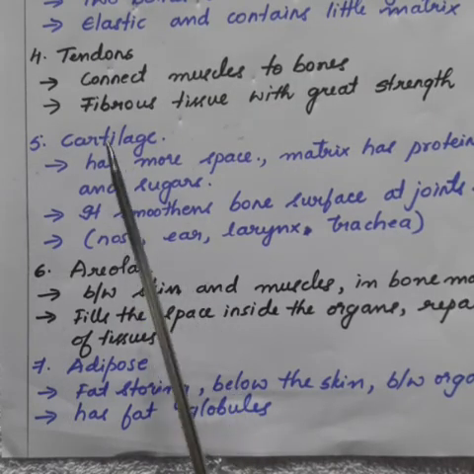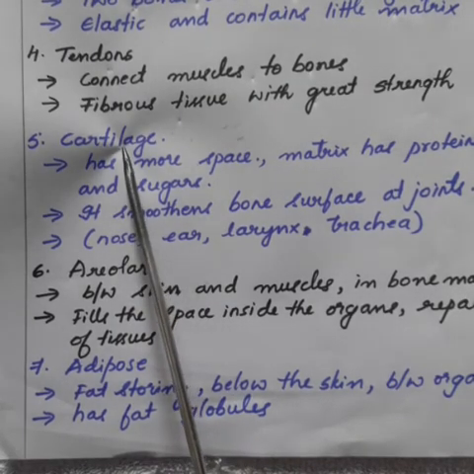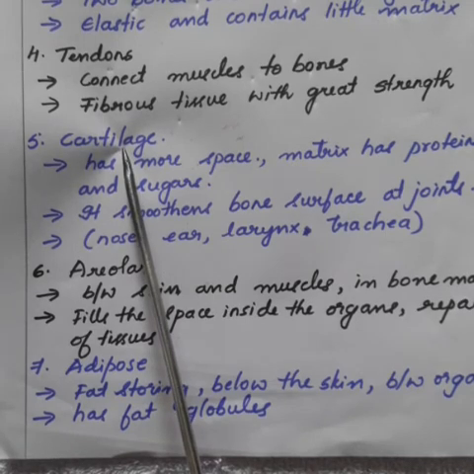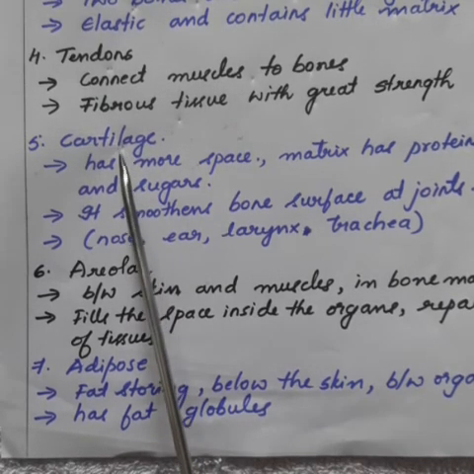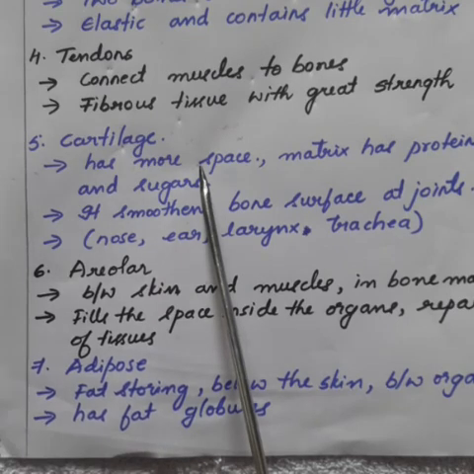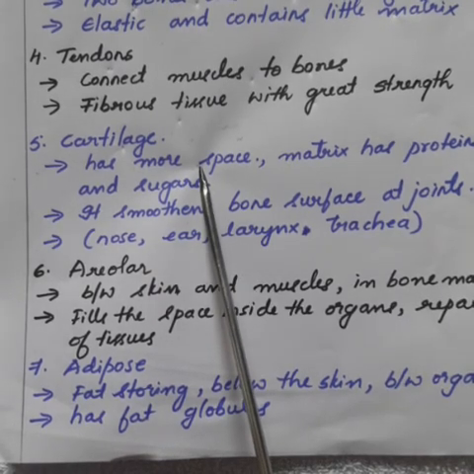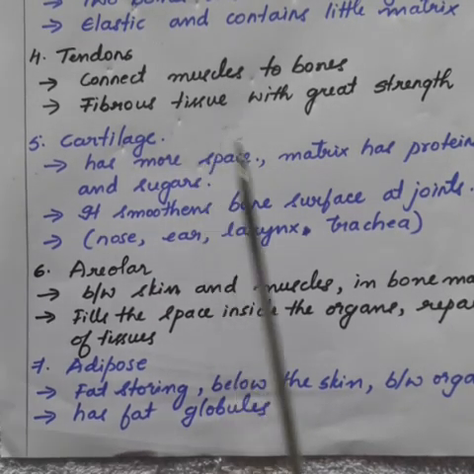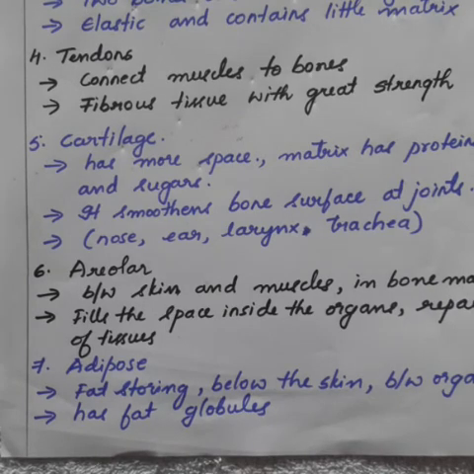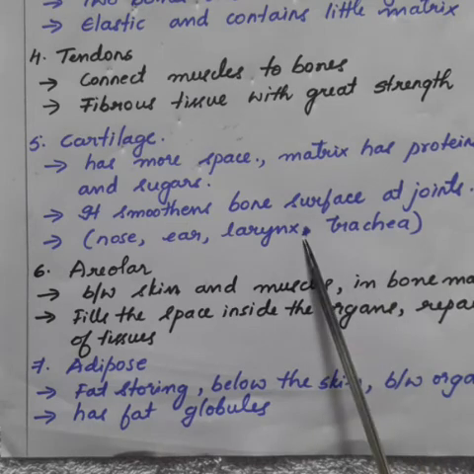Another type of connective tissue is cartilage. It has widely spaced cells. That means it has got more space between the cells. The solid matrix is composed of proteins and sugars. Cartilage smoothens bone surfaces at joints and is also present in the nose, ear, trachea and larynx.